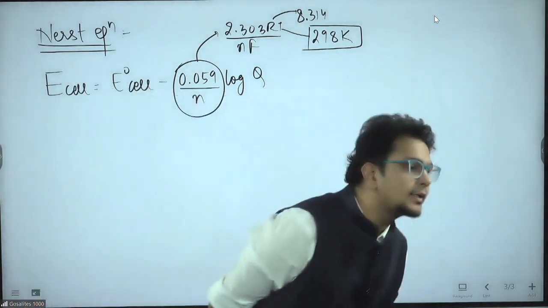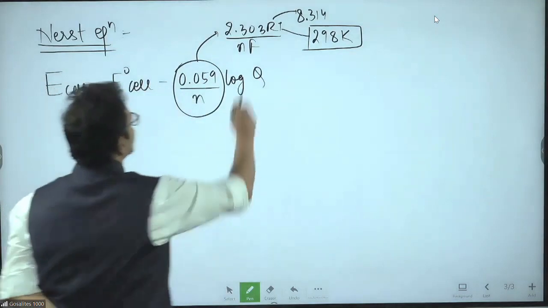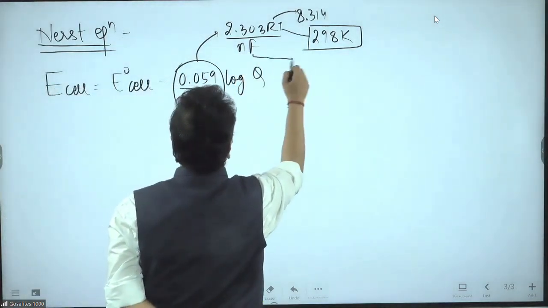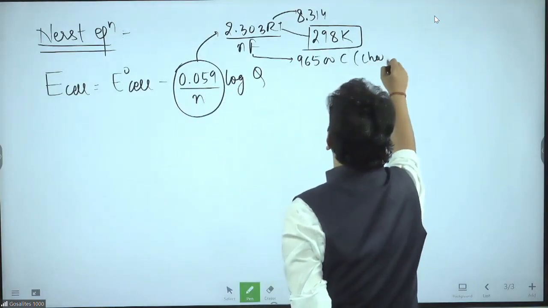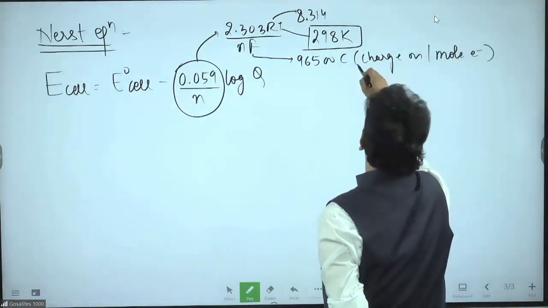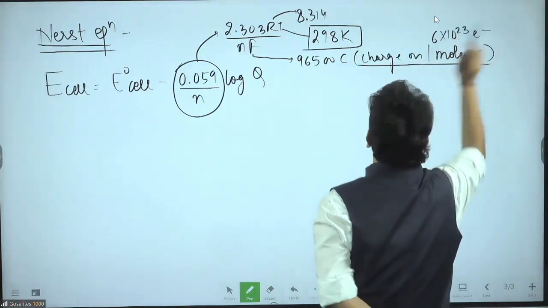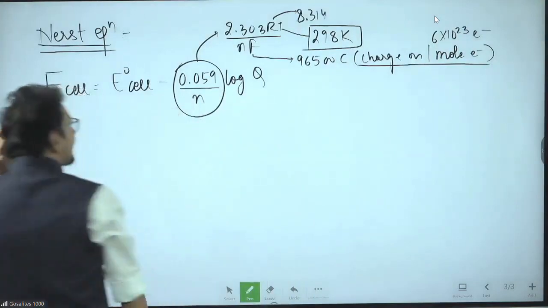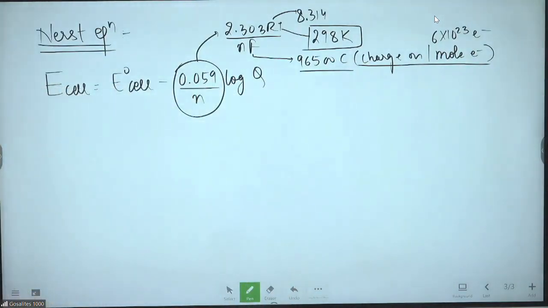The value of n we don't know, and F is Faraday, that is 96500 coulombs. That is the charge on 1 mole of electrons. The charge on 6 into 10 to the power 23 electrons is called 96500 coulombs. That is 1 Faraday.